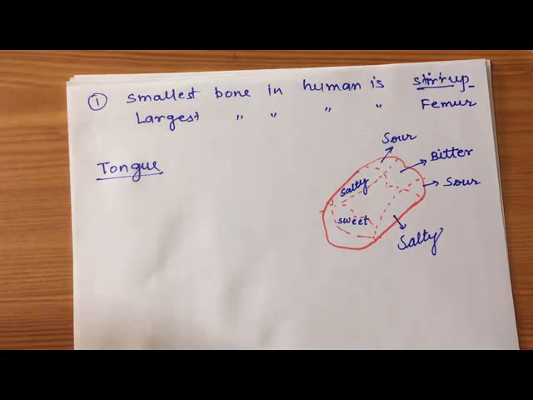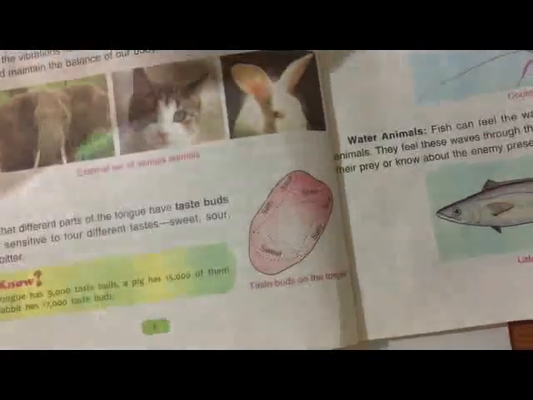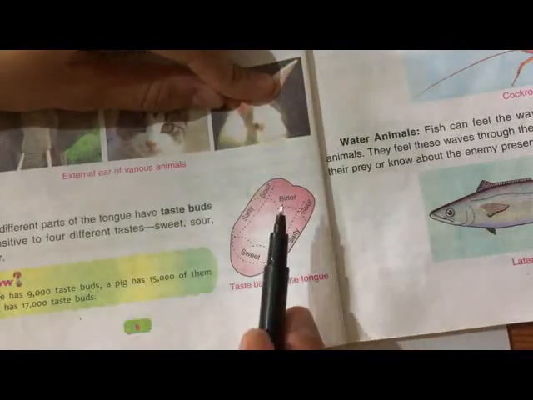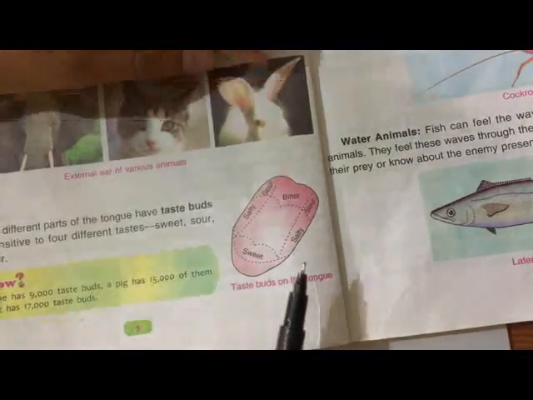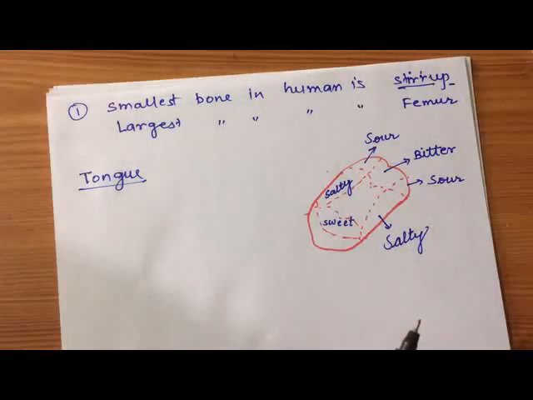Okay, so this has been given in page number 8, as I told you, this figure. Okay, I will advise you to memorize this figure. This is an important figure from the exam point of view.